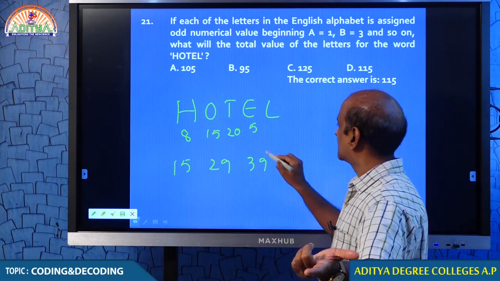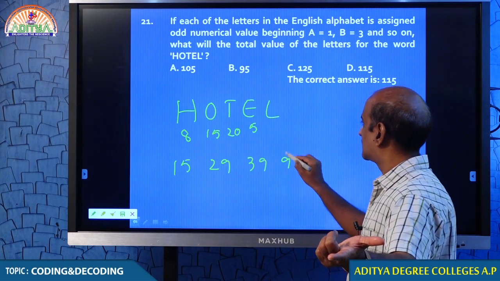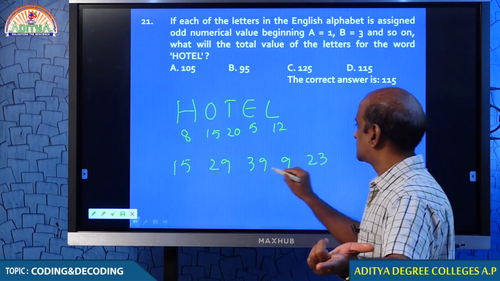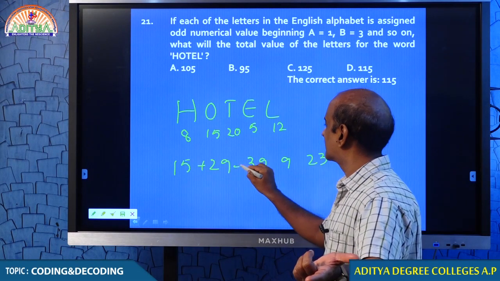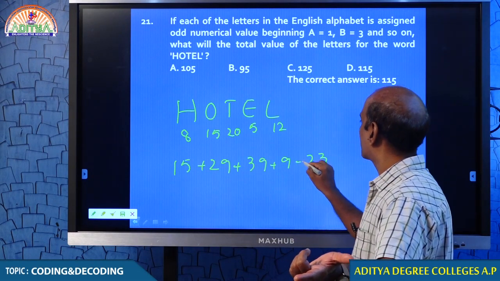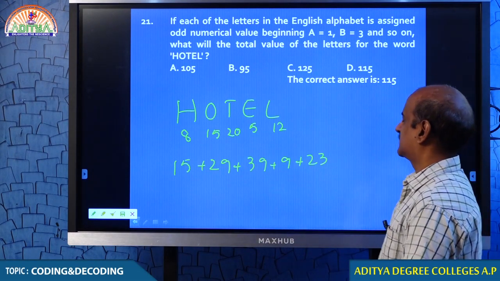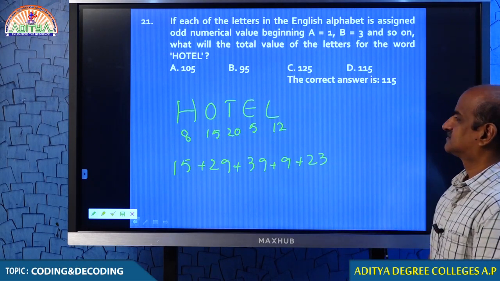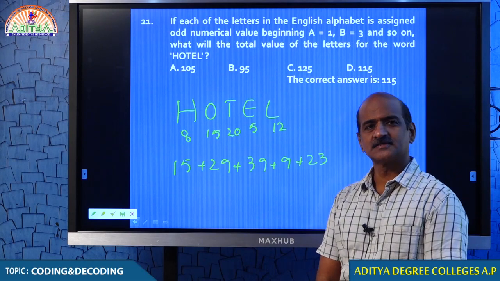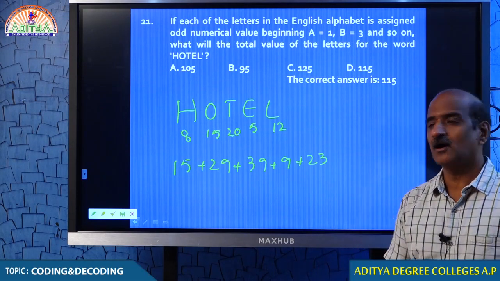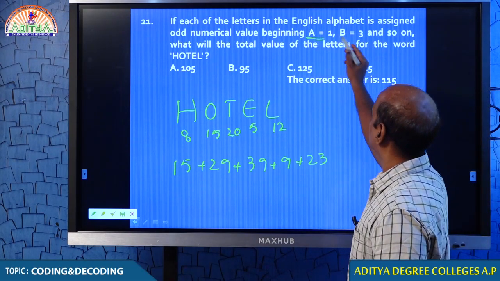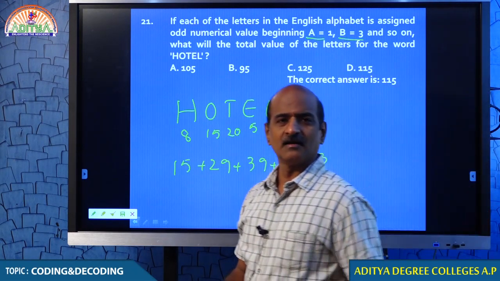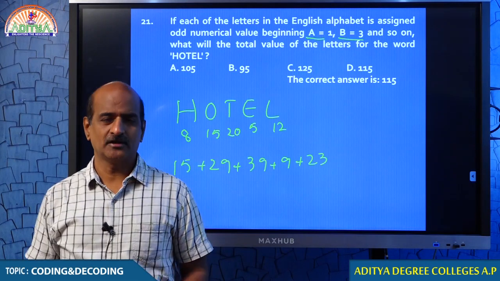What is the 5th odd number? 5 into 2 minus 1. What is the 12th odd number? 12 into 2 minus 1. You add all these values. You will get your answer. I hope you understand this. How do you know we are taking odd numbers? You see, A is the first odd number, B is the second odd number. Like that, every alphabet is given a unique odd number.